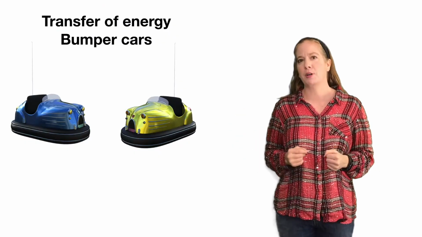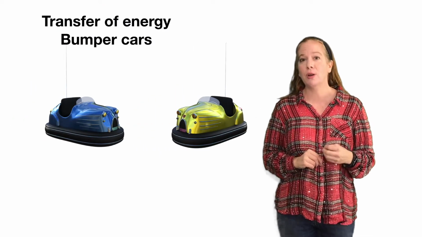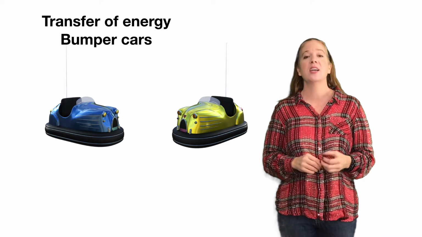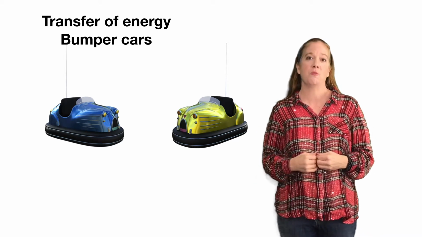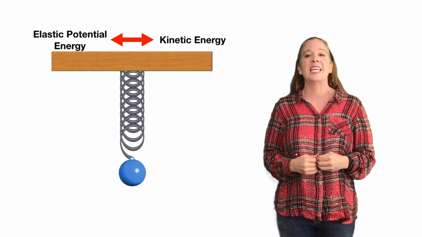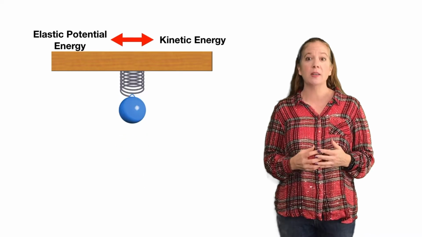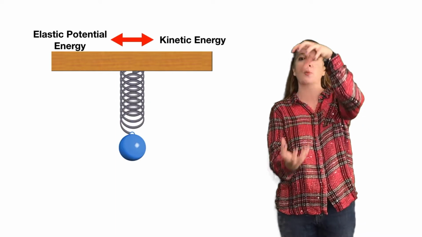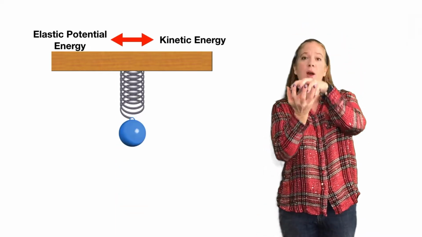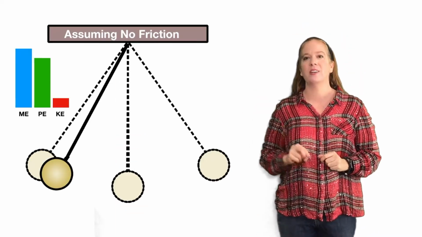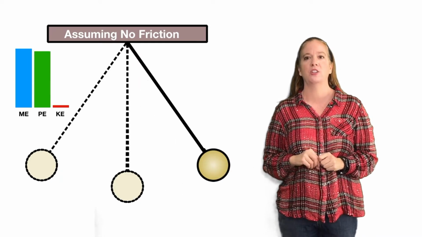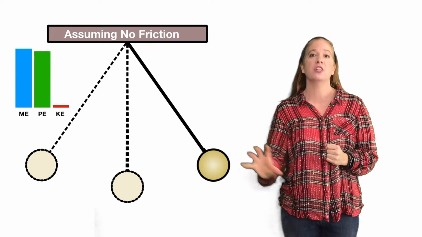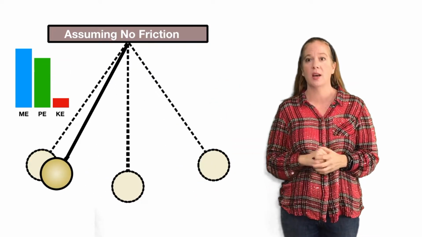Let's take these bumper cars over here. As the blue car hits that yellow car, it's going to transfer some of its energy, causing that yellow car to move backwards. The elastic potential energy of the spring is being converted into kinetic energy as that spring gets stretched and compressed. And notice here how the gravitational potential energy and the kinetic energy go back and forth as the pendulum swings from one side to another.